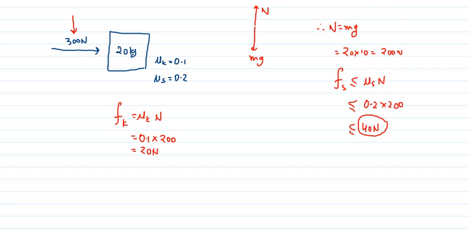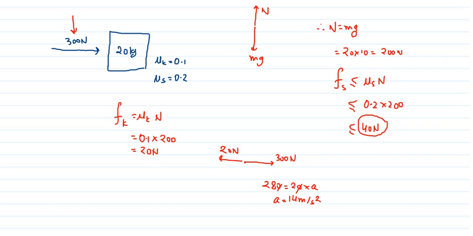On this block, 300 Newton is in the forward direction and kinetic friction of 20 Newton is in the backward direction. So the net force is 280, and net force is mass into acceleration. So acceleration will come out to be 14 meter per second square.